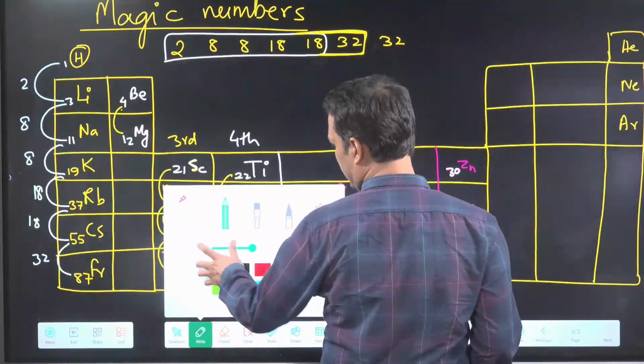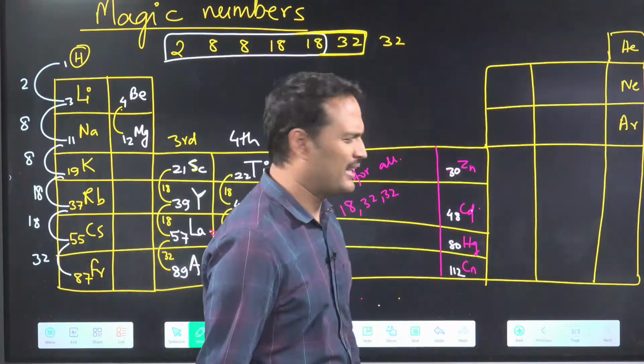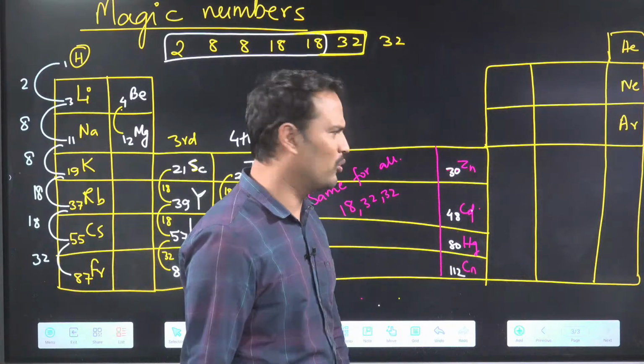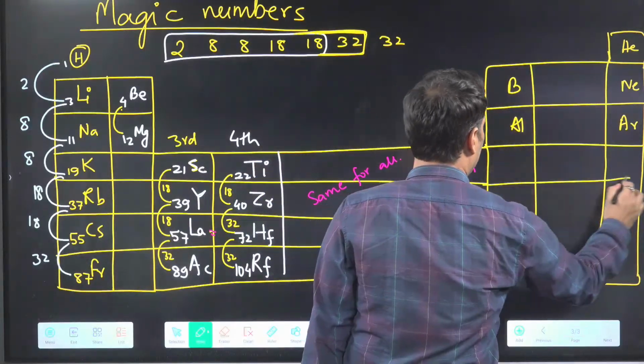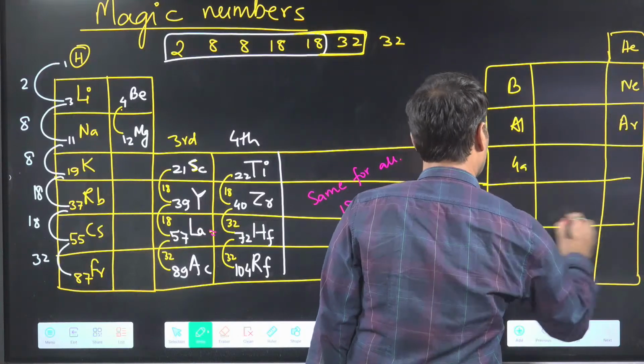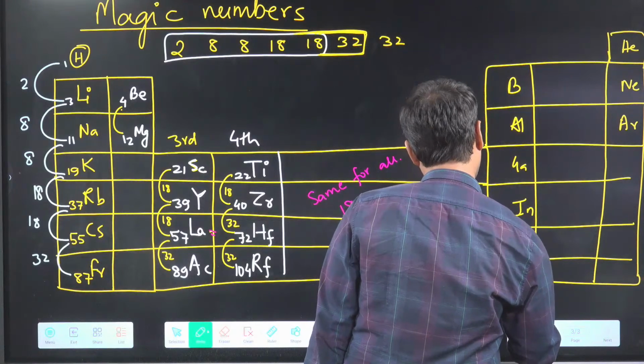Now finally come to P block. In P block we are not interested much. We were interested in D block only. But theek hai, we will write it. Boron, aluminium, gallium, indium, thallium, nihonium.